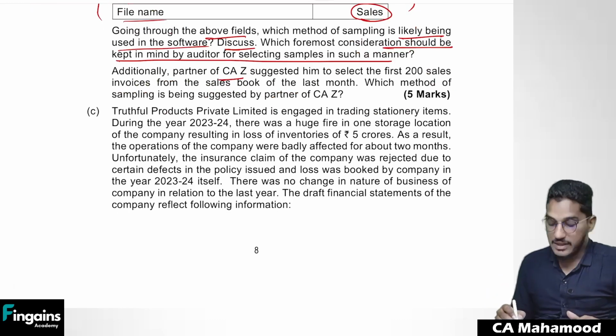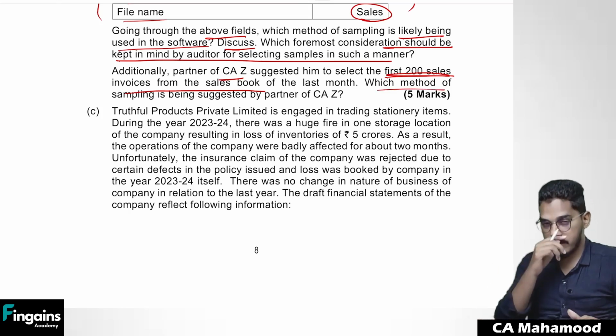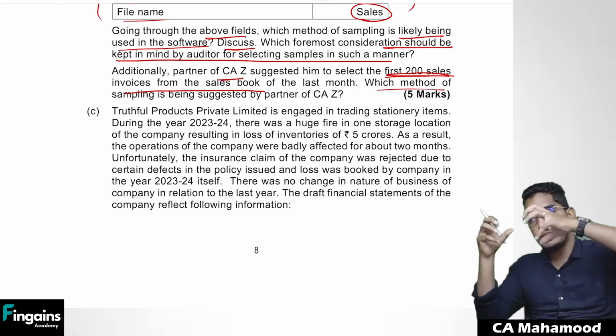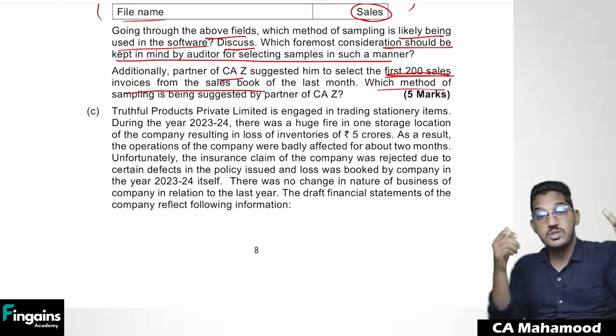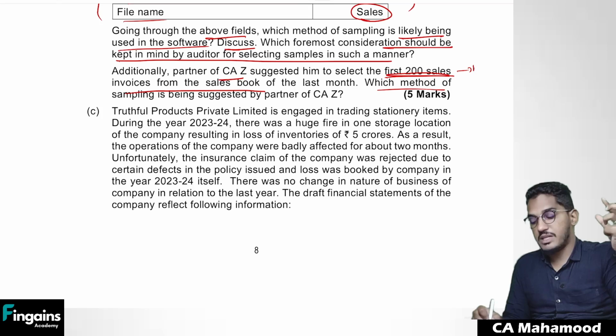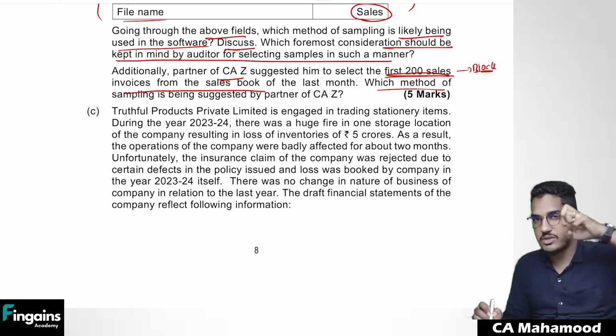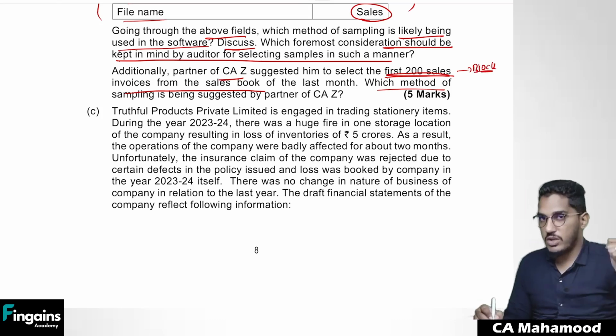Additionally, the partner of CSZ suggested him to select the first 200 sales invoices from the sales book of the last month. Here, which method is used? One more auditor suggested you select the first 200 invoices as a sample. This is what method of sampling? This is block sampling, where you are not selecting separate items. A block of a series of continuous items you are picking. That method we call as block sampling.